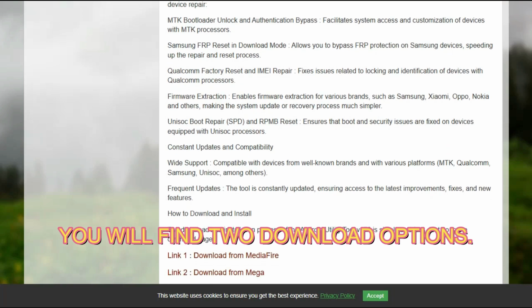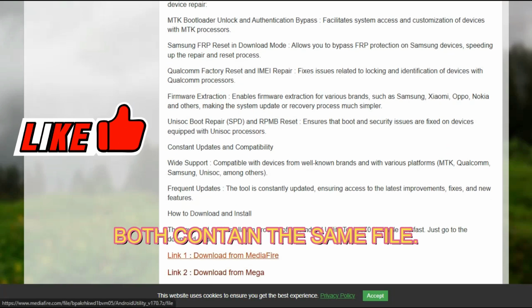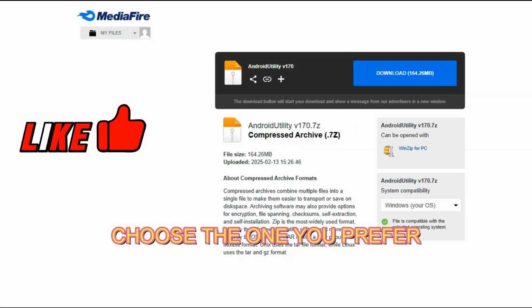You will find 2 download options, both contain the same file. Choose the one you prefer.